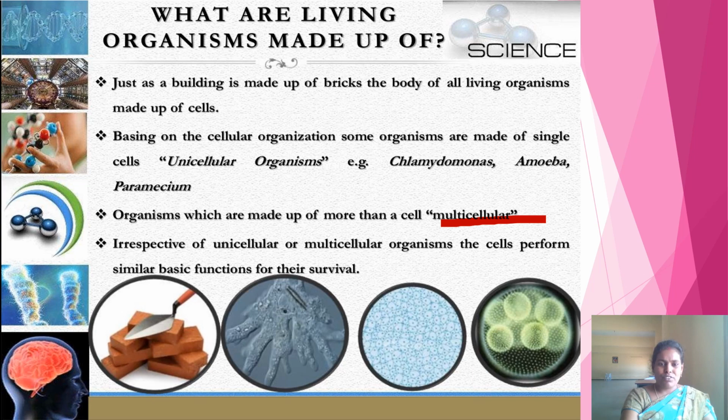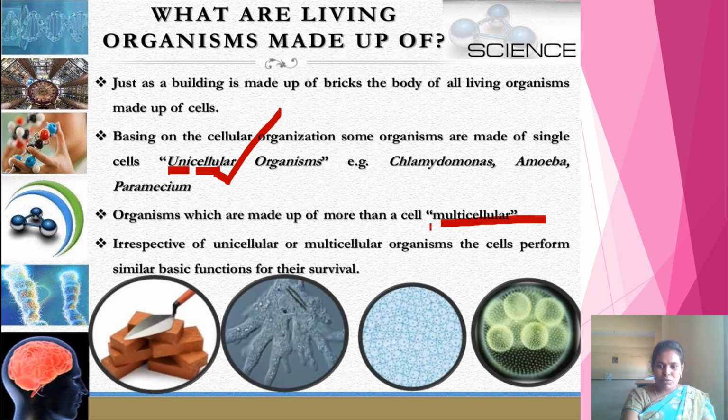First of all, we have to know what is meant by unicellular organisms. Uni means one. Cellular, one cell. Organisms that are made of a single cell are called unicellular organisms. For example, Chlamydomonas, which is a single-celled alga, and amoeba, paramecium like protozoans, and some types of fungi like yeast also come under the unicellular organisms category.